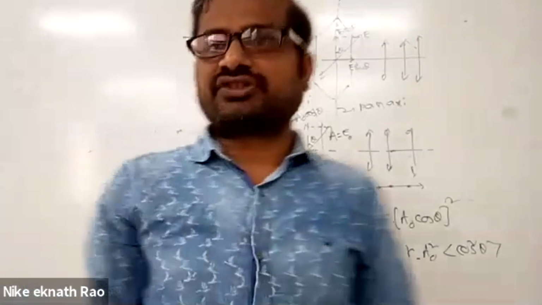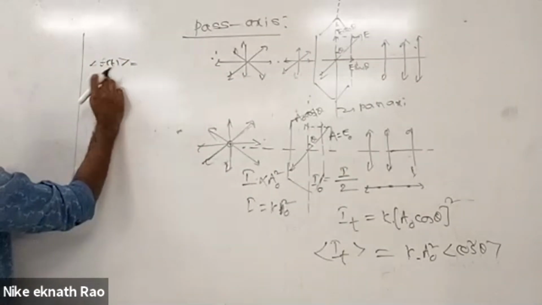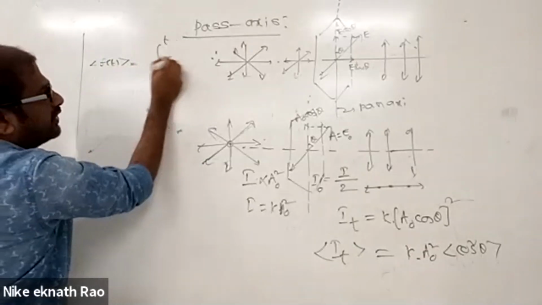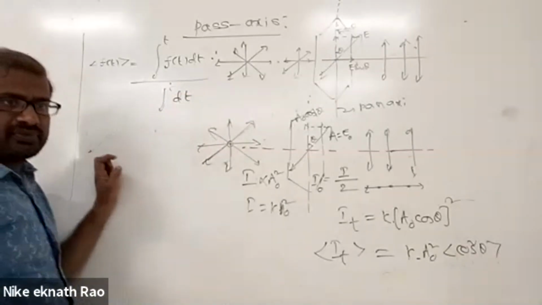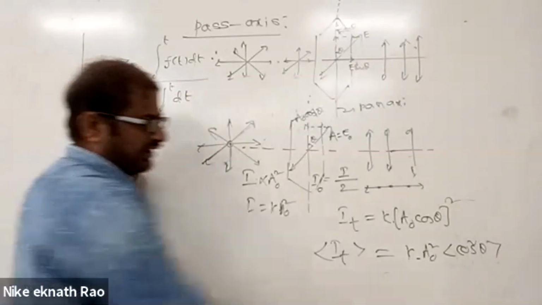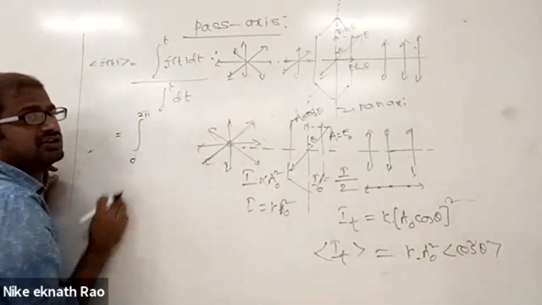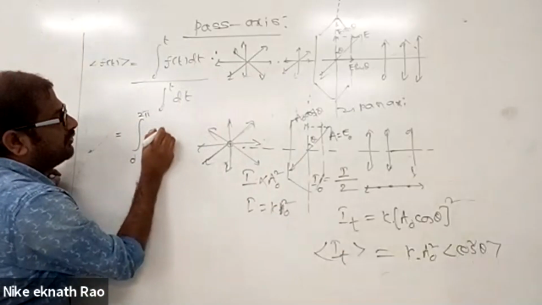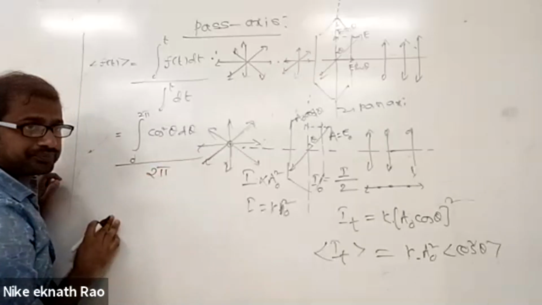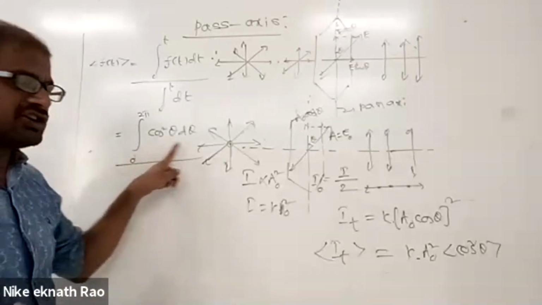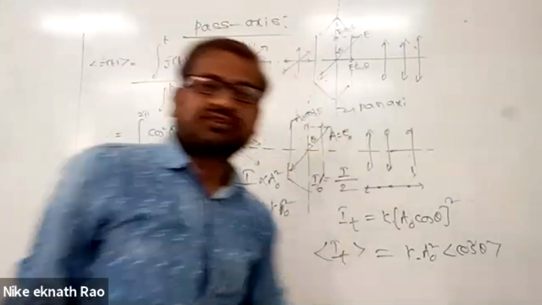And the average value of a function we know already. How have we found the average of any function? The time average of a function f of t is the integration from 0 to T of f of t dt divided by the integration from 0 to T of dt. So if I take the average value of this function, it is the integration from 0 to 2 pi of cos square theta d theta divided by the total angle, 2 pi. If I simplify by writing cos square theta as 1 plus cos 2 theta by 2, the average value of cos square theta is 1 by 2.